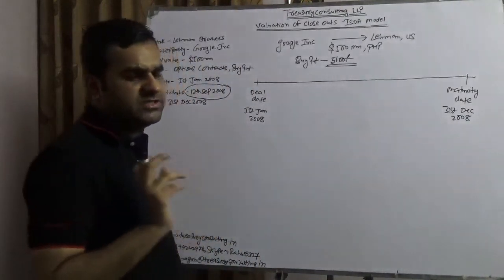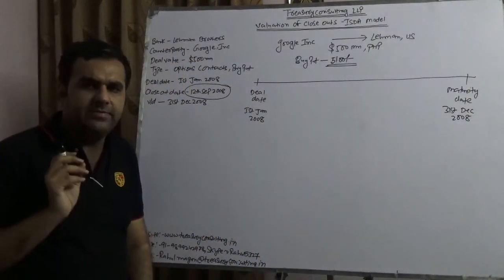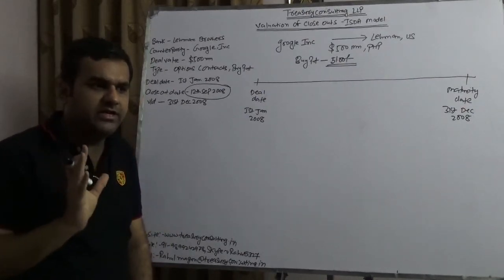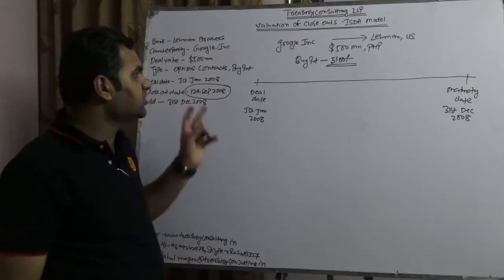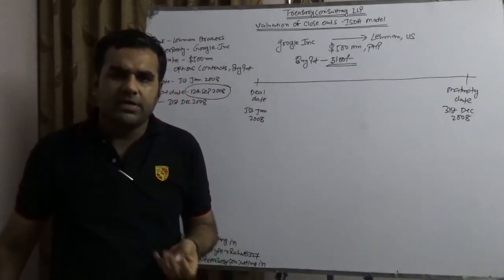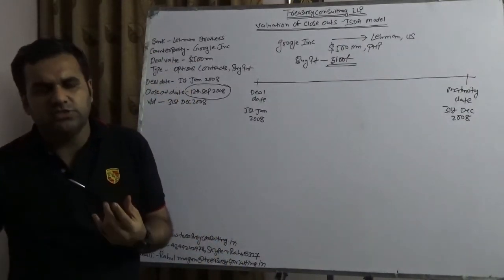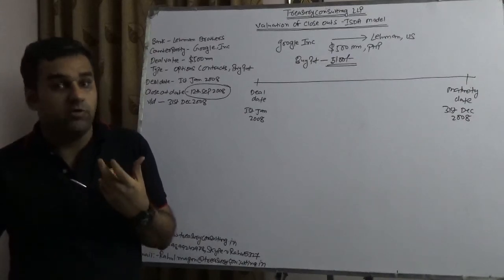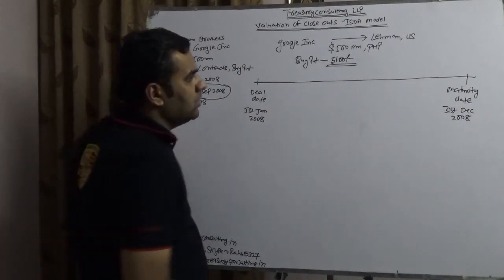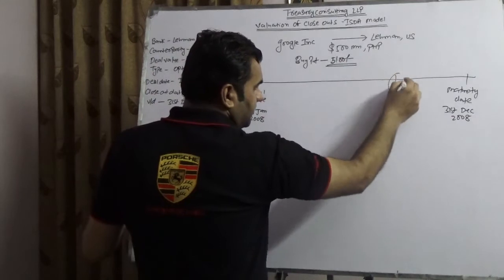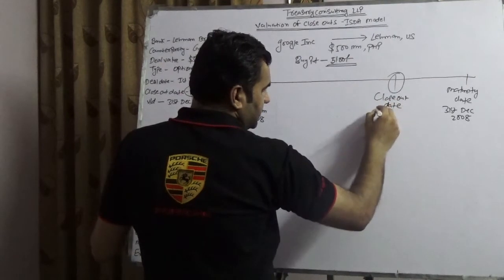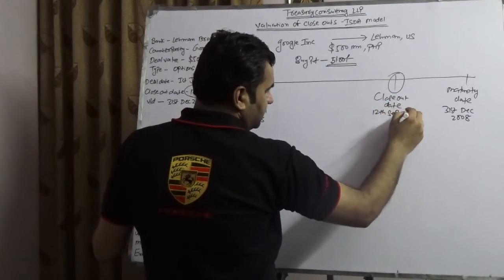All of a sudden on 12th September, you are getting news that Lehman defaulted. Sorry, not on 12th, say on 13th, assuming 12th here. On 12th, you are getting news that Lehman defaulted. Google sold $500 million to Lehman. Now what is Google going to do? Google is gone because they already hedged their position. In this position, there would be some mark to market, either a positive or a negative mark to market, that we are going to discuss, of course. This is September, which I'm rounding, which is the closeout date. And closeout date is 12th of September 2008.